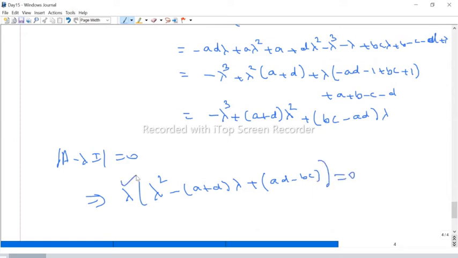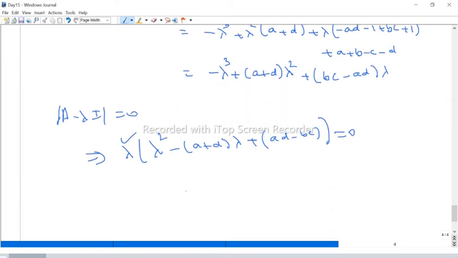Now therefore 0 is one of the eigenvalues. Now we have to solve this. This is a quadratic. What are the roots of this? You can use the formula minus b plus or minus square root of b square minus 4ac by 2a.